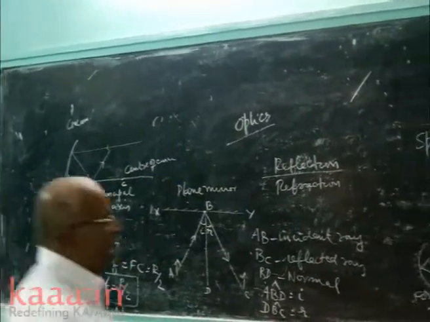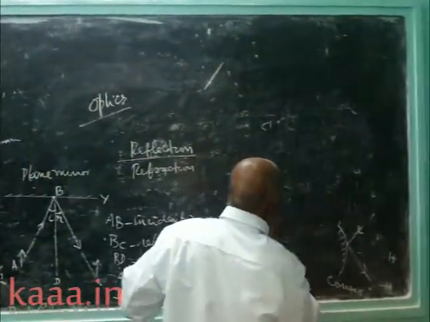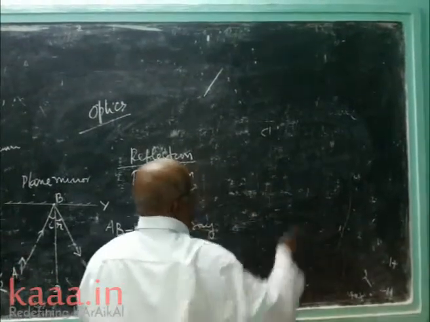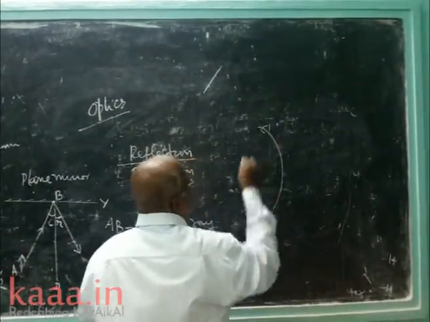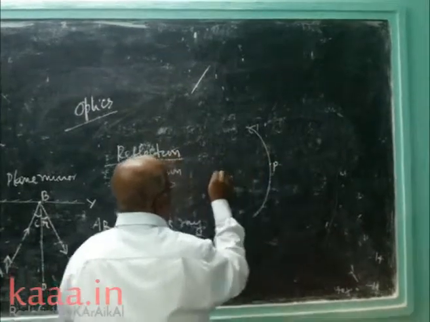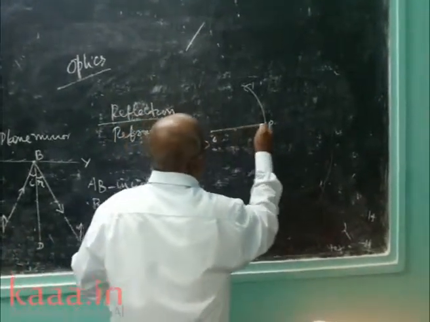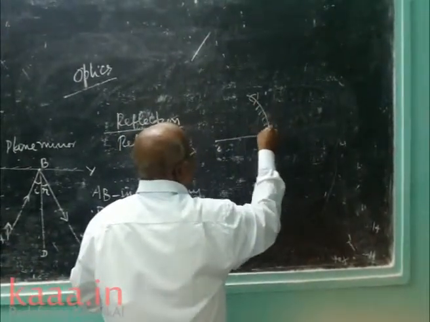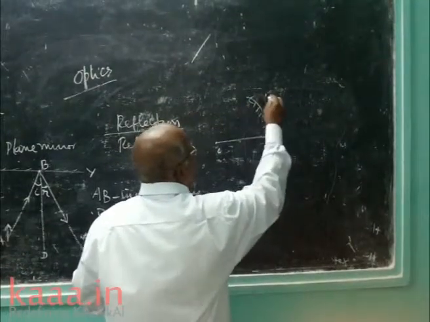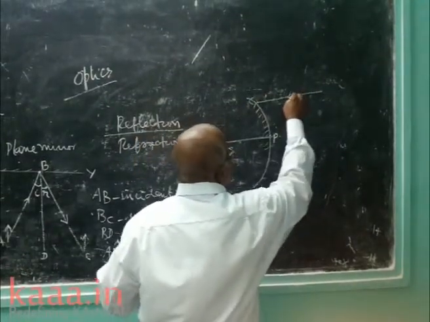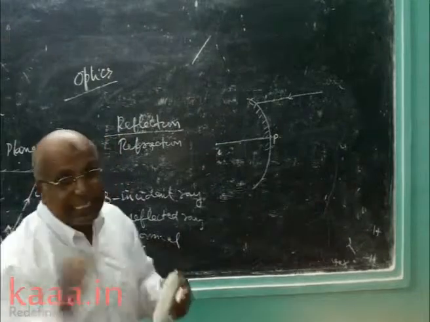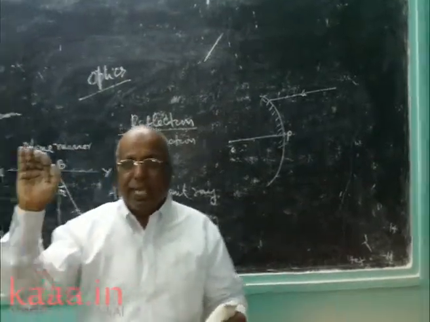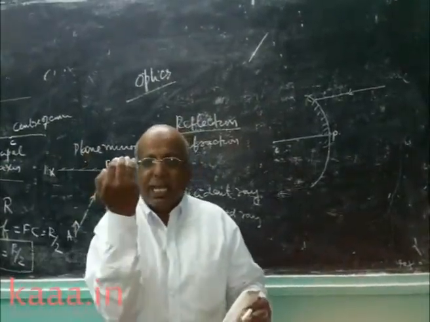Now I am taking the convex mirror. What is the picture for a convex mirror? This is the pole, this is the center of curvature, PC is the principal axis, chemicals inside, reflection outside. Now you take, this is a concave mirror, see my hand. This is a convex mirror.